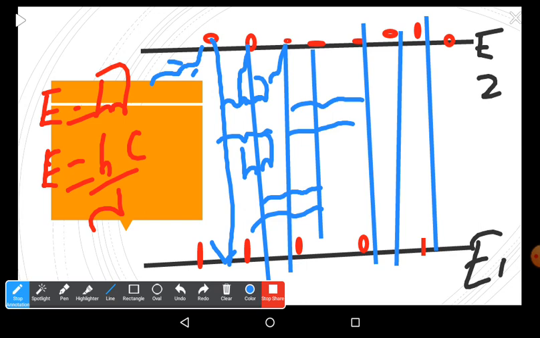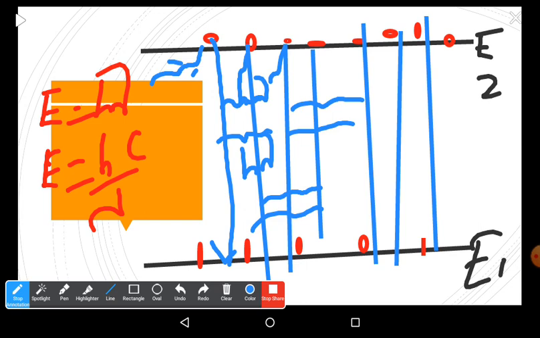Then we have a narrow, fine beam of laser, which has huge intensity, and is monochromatic and coherent. This is the process of lasing action. This is a chain reaction.